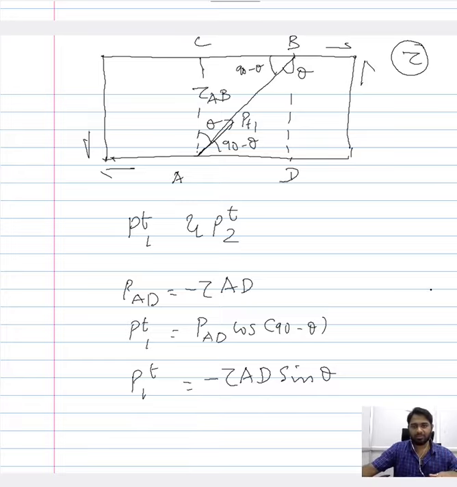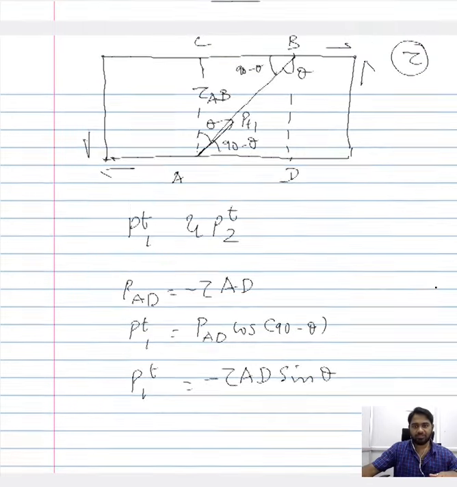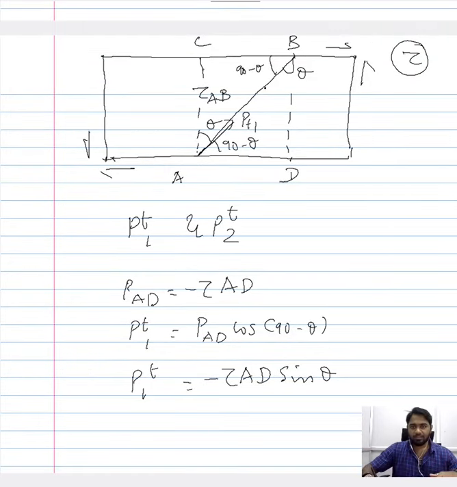And similarly, we have to arrive at an expression for another load, PT2, that is acting in this direction. So PT1 is acting along this direction and PT2 is acting in this direction, and for that we need to consider the load that is acting along BD. So we need to consider this load and we have to project it here. We saw the load that is acting along BD is nothing but minus tau BD.